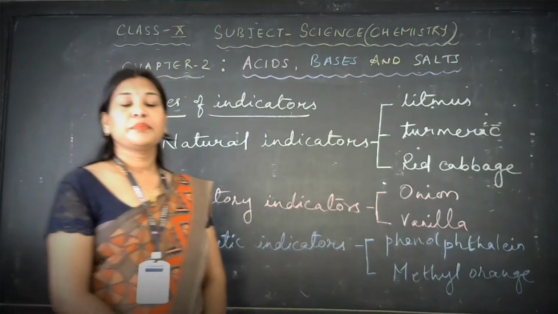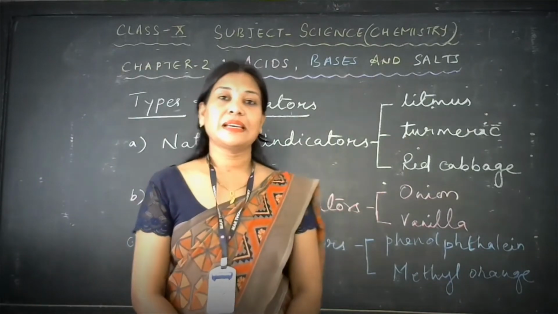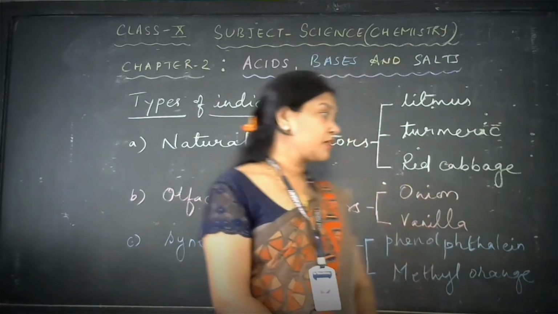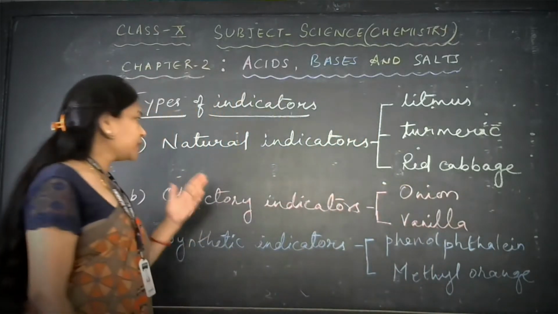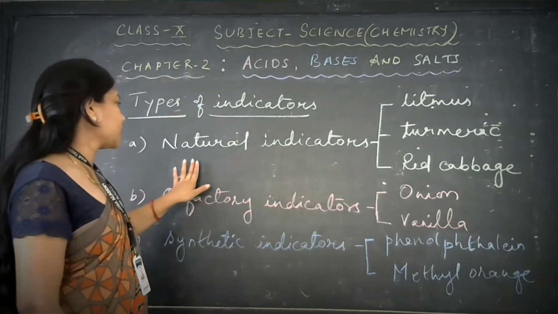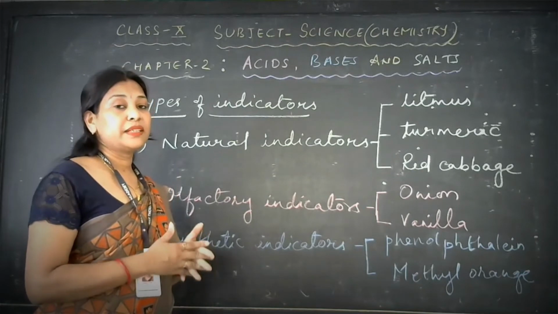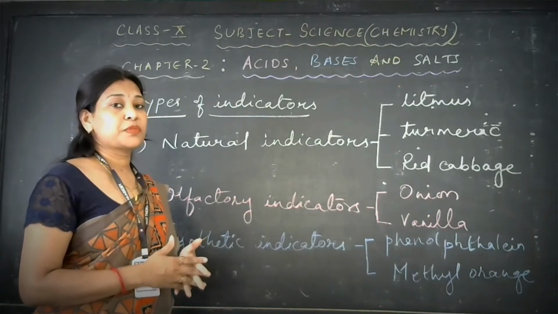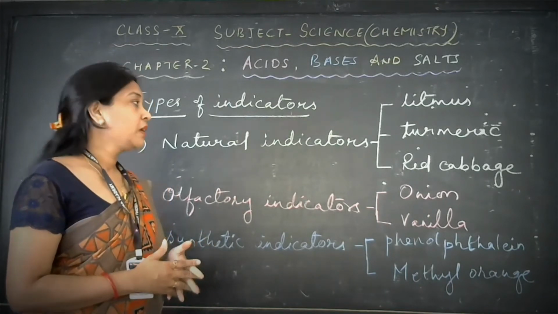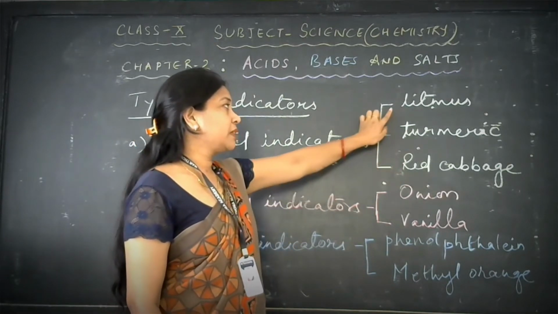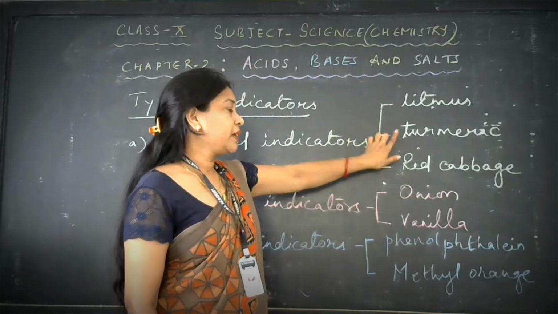There are basically three types of indicators. As I said before, there is a visible color change with indicators. First is natural indicators. Natural indicators means indicators obtained from natural substances. There are three basic examples: litmus, turmeric and red cabbage.